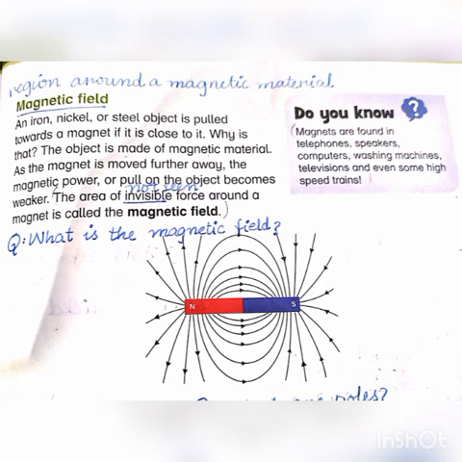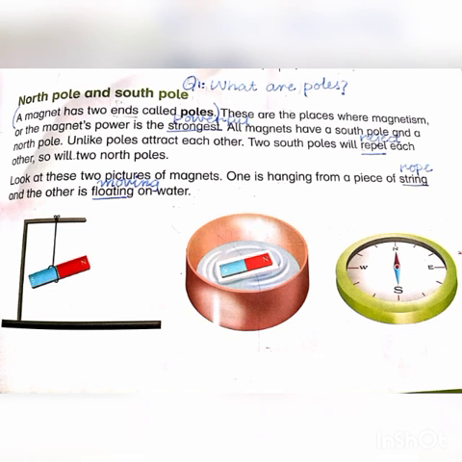Next heading is magnetic field. Magnetic field is the region around the magnetic material. It is the area where the force of magnet is strongest. An iron, nickel or steel object is pulled towards a magnet if it is close to it. Why is that? Because these objects are made of magnetic material. That is why they are attracted towards a magnet. As the magnet is moved further away, the magnetic power or pull on the object becomes weaker. The area of invisible force, means the force that we cannot see around a magnet, is called the magnetic field.